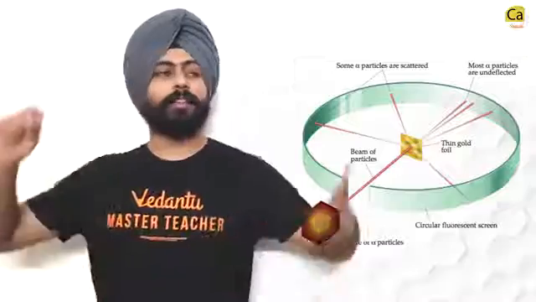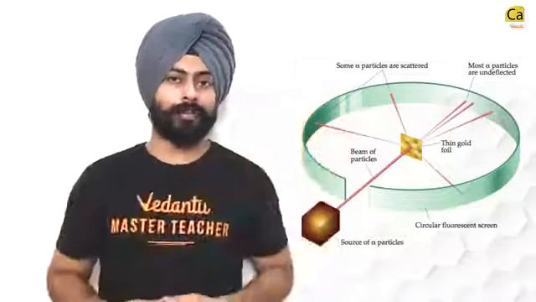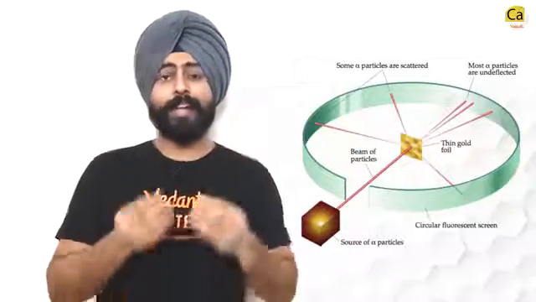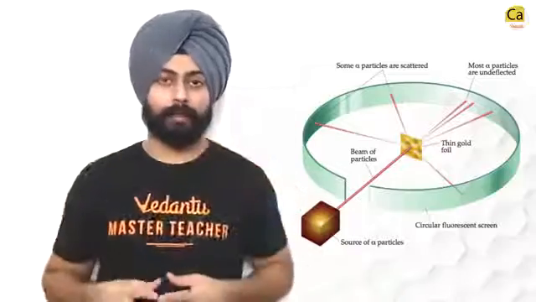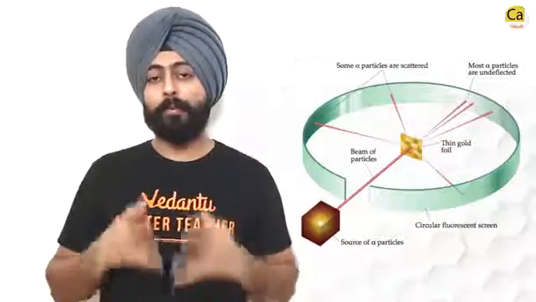Majority of these alpha particles just went straight through the foil. Only a few got deflected and a very few actually came back. This meant that most of the atom is empty space. This led to the discovery of the nucleus, and Rutherford said that the nucleus is present at the center of the atom. It's very small when compared to the size of the atom, and it contains all of the positive charge of the atom and most of the mass of the atom.